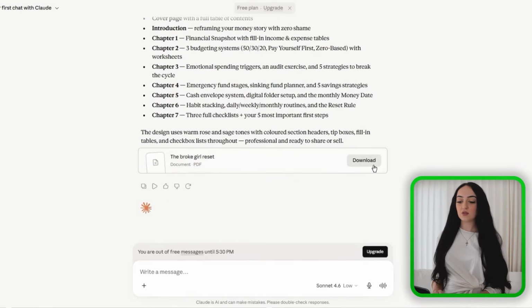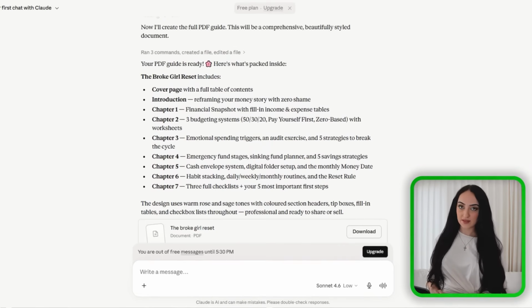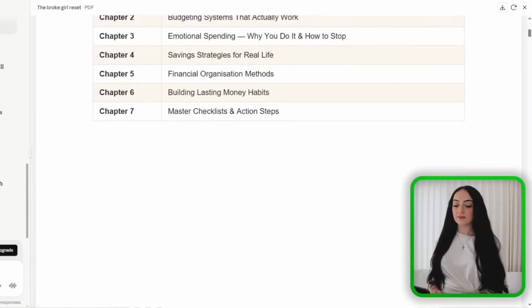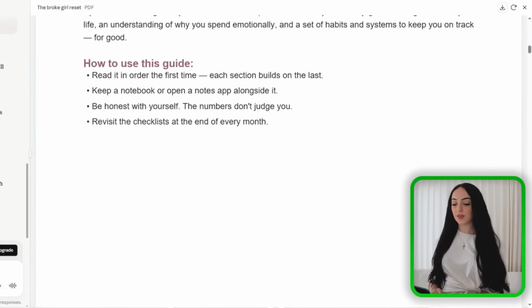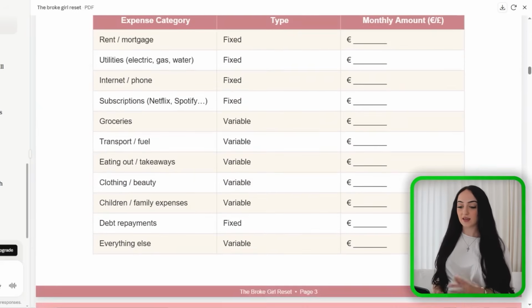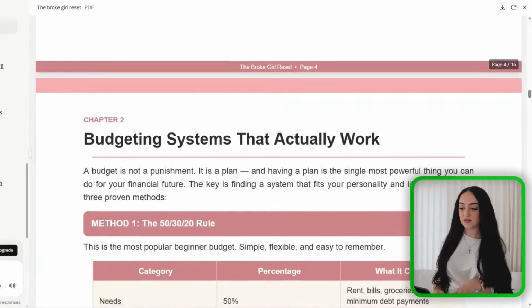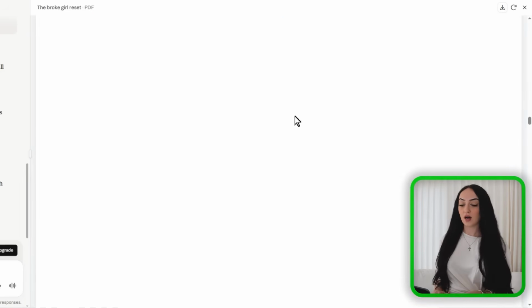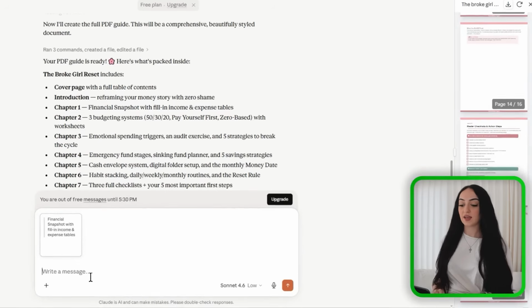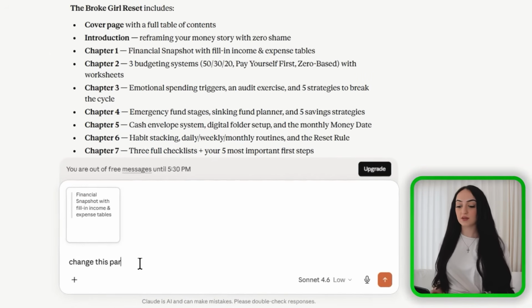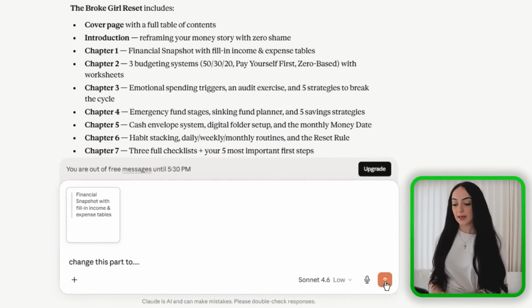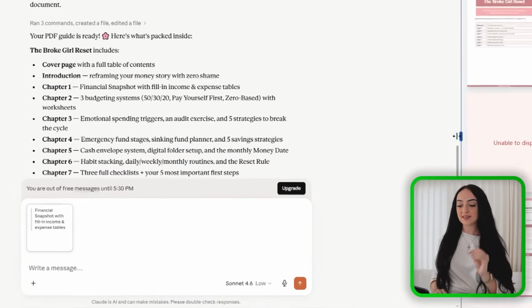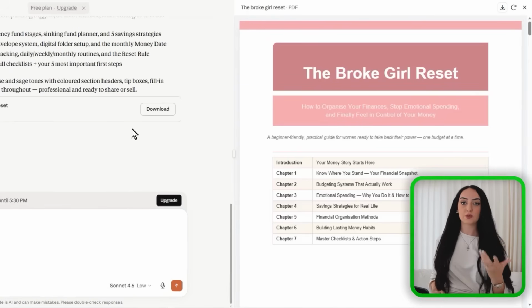And now obviously you don't want to just copy and paste this and sell whatever AI spits out back at you. You're going to want to read through this, edit it, improve it, make it sound helpful, add examples. You can put it in any app and do these changes and make sure that it actually provides value. And you can also tell Claude what to change about it. Like you can actually say, hey, instead of this, rephrase this. Hey, redo this. Hey, use this. And you can work completely in Claude this way. The goal is to create a simple, affordable digital product that genuinely just helps someone solve a problem.